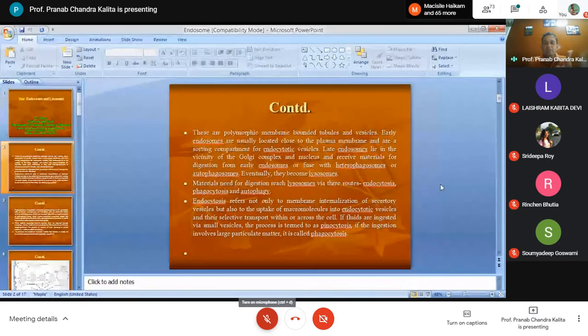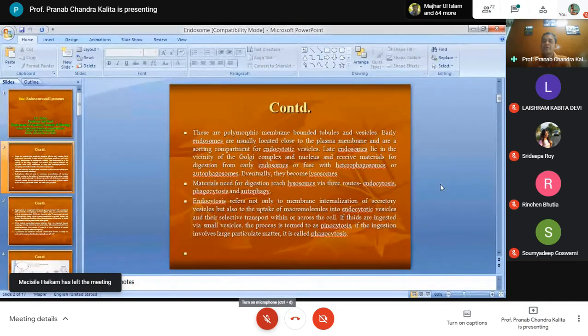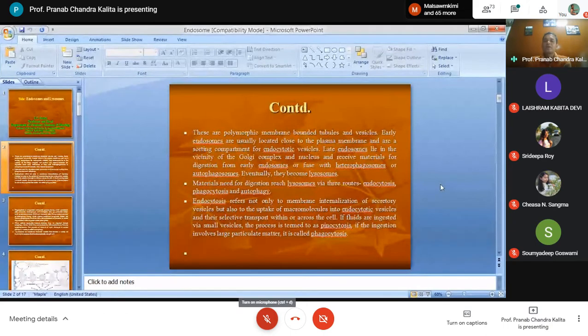Endosomes are of two types: early endosome and late endosome. Be attentive. Early endosomes are located near the plasma membrane, and late endosomes are located near the Golgi complex and nucleus. Accordingly they receive the materials, or they fuse with the heterophagosomes, and later on they become the lysosomes.